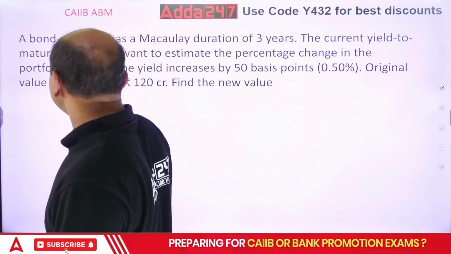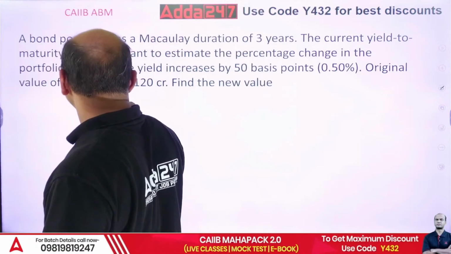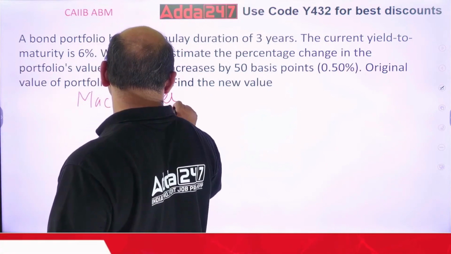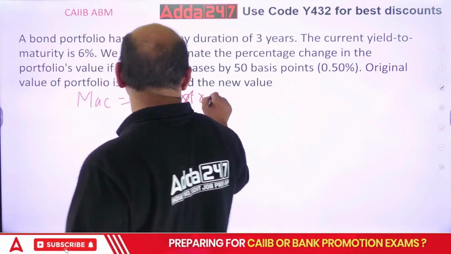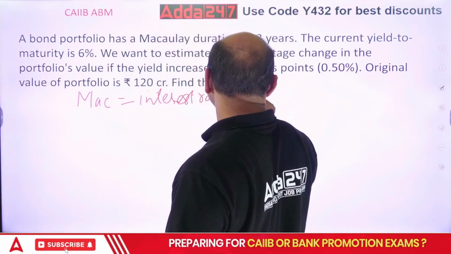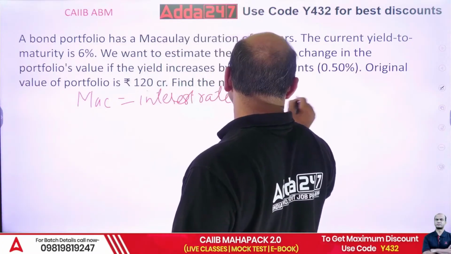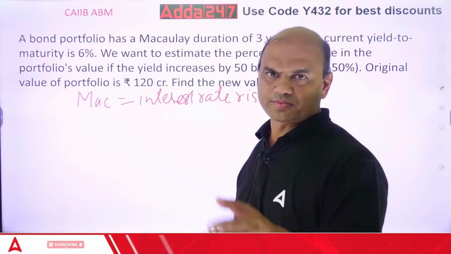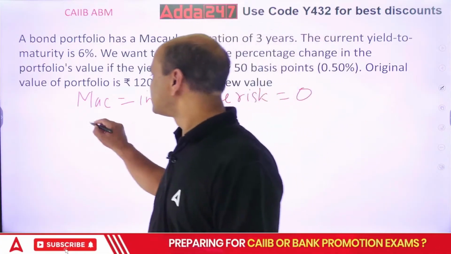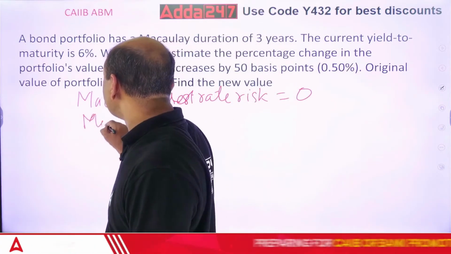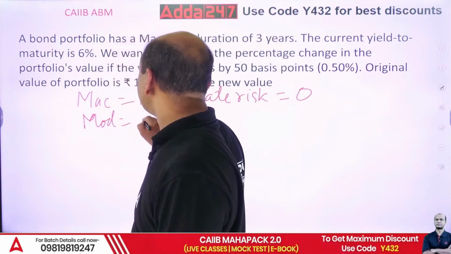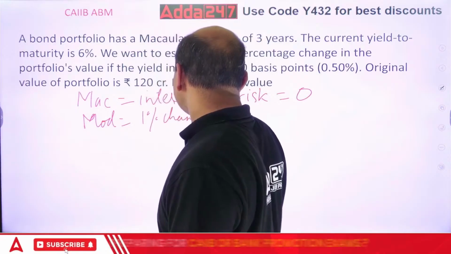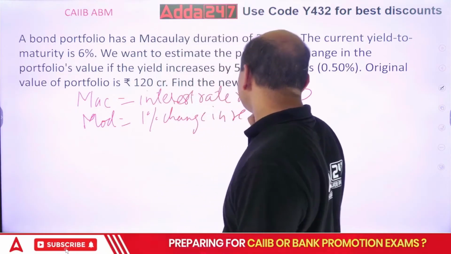Modified, Macaulay, interest rate risk equals zero. Simple meaning. During that tenure, modified means modified is for a 1% change in repo, or any benchmark.